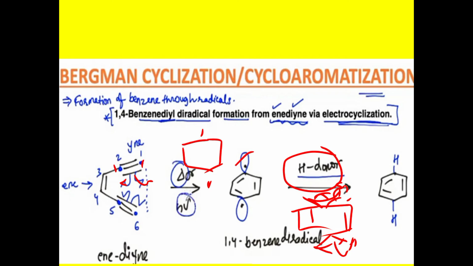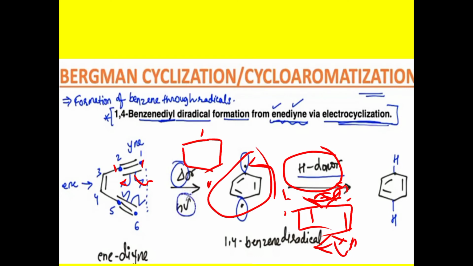So this 1,4-benzene diradical can abstract this radical, or 1,4-cyclohexadiene can donate the radical from here.